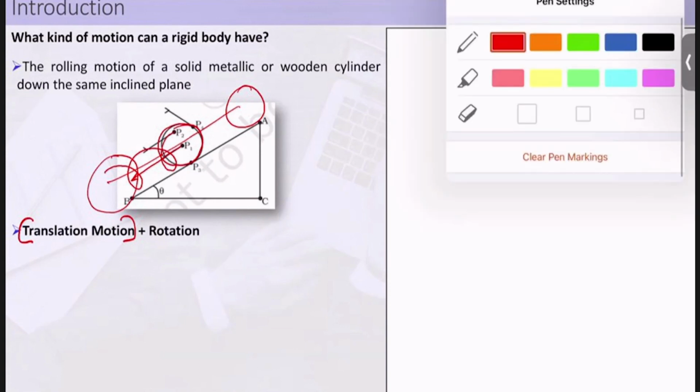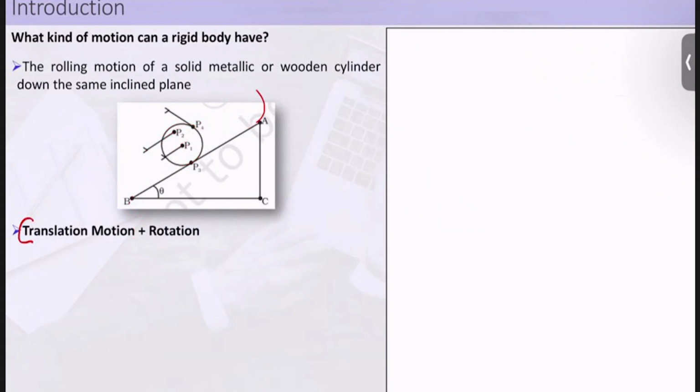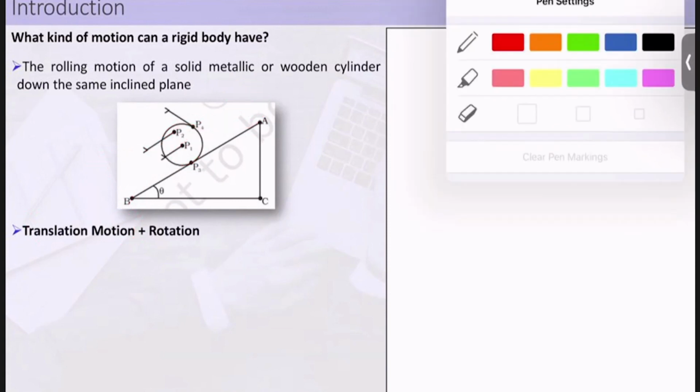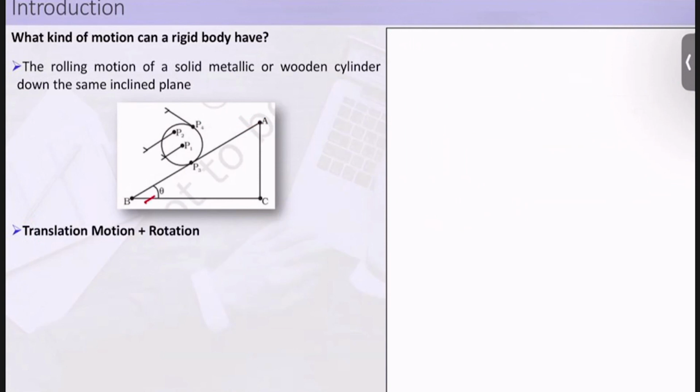Let us understand. If you see clearly, the velocity at this location is in this direction. If you remember the concept of uniform circular motion, we know that velocity is equal to r omega, correct? So if I change the value of r, the value of velocity will change. That means as I go away from the center, my velocities will change.